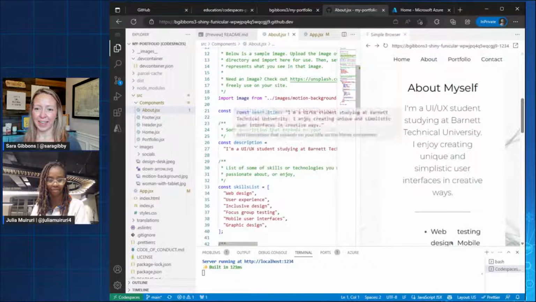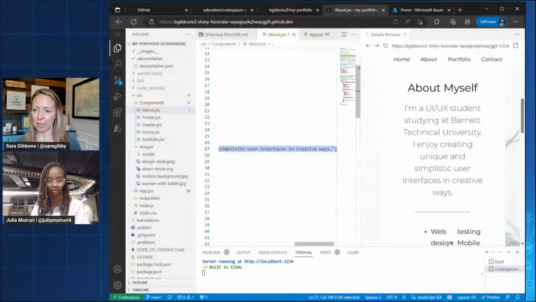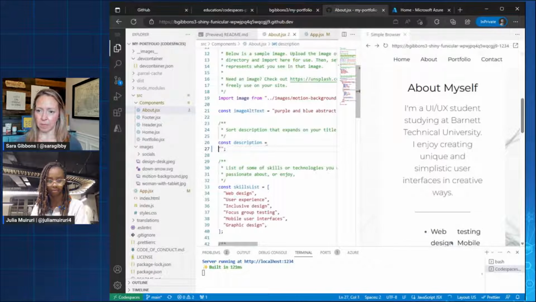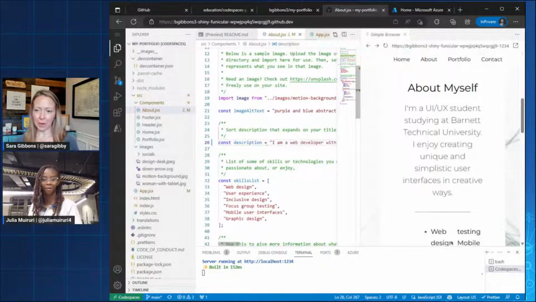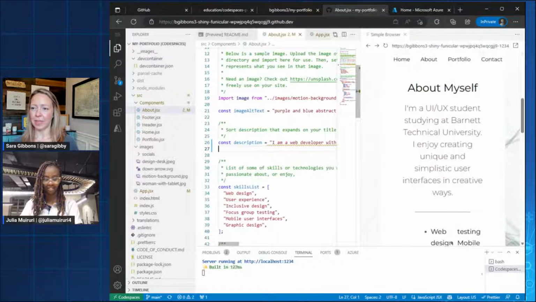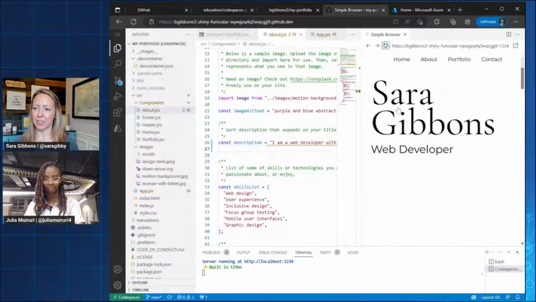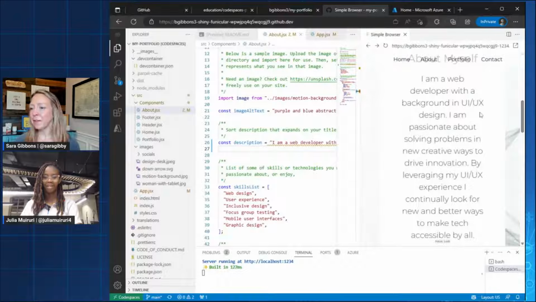Yes. So here we go. It says description here. I am a UX student. So I'm going to take this text out. I'm going to say come on, Copilot. A web developer. Oh my gosh, this is so fun. This is awesome. Web developer. Okay, let's see. I was waiting to see if it would refresh on its own, but I'm going to refresh it. And we'll go to about. Look at that. I'm a web developer with a background in UI UX design.